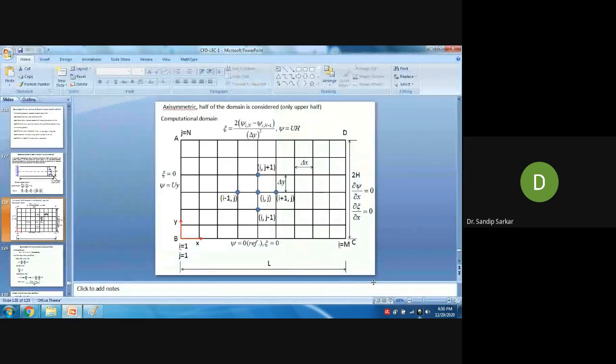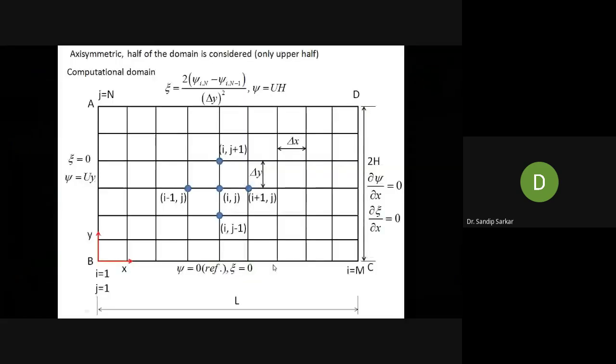Is that clear? Yes, sir. Because at this plane your stream function is passing, and at this plane also your stream function is passing, you have to maintain the discharge constant. If you want to maintain the discharge constant, you have to put the psi value as a reference value. So in general, for the stream function vorticity method, at the symmetry plane you have to provide the value of psi as 0 or some reference value.